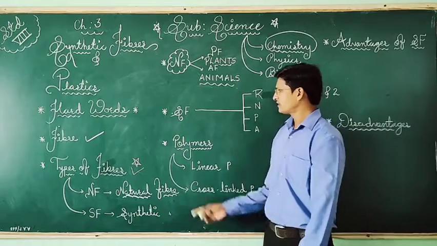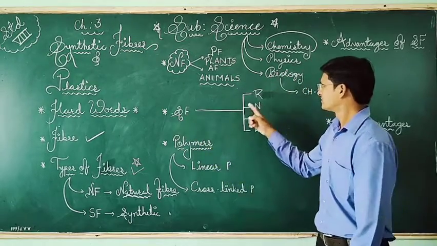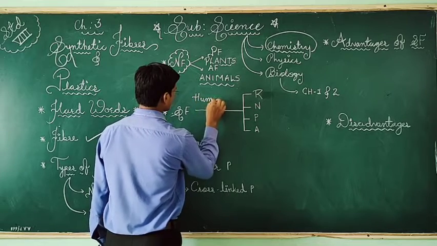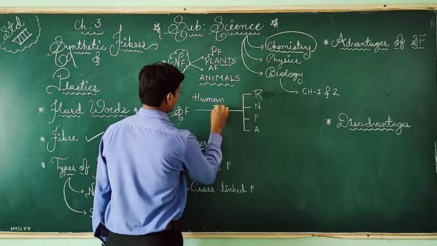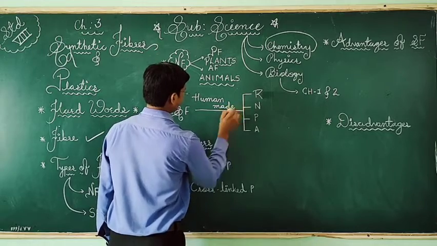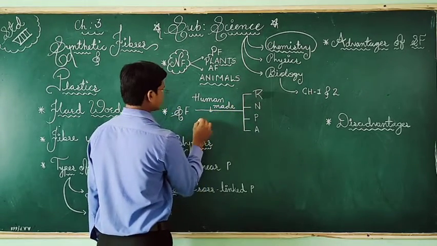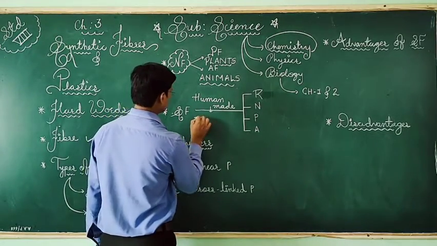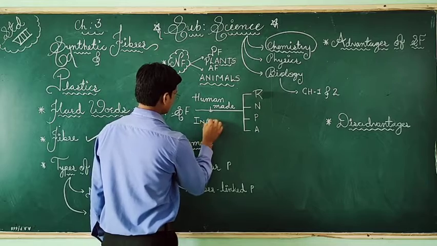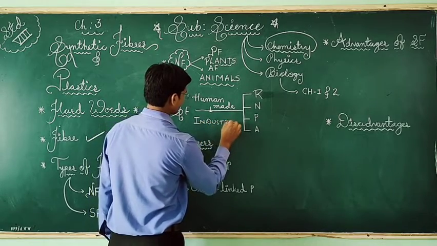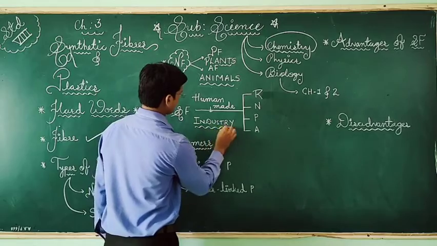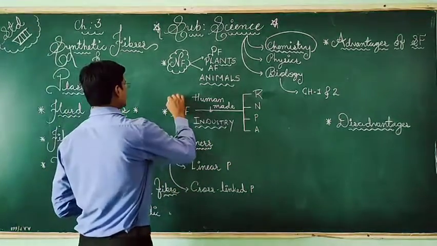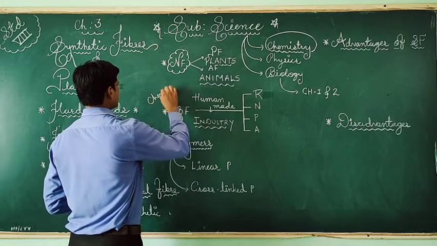So the synthetic fibers are human-made fibers, and they are formed in the industry through a chemical process. So synthetic fibers are chemical substances.